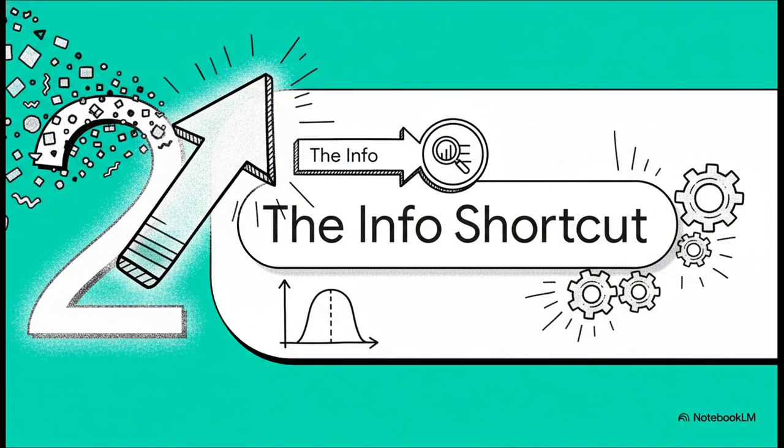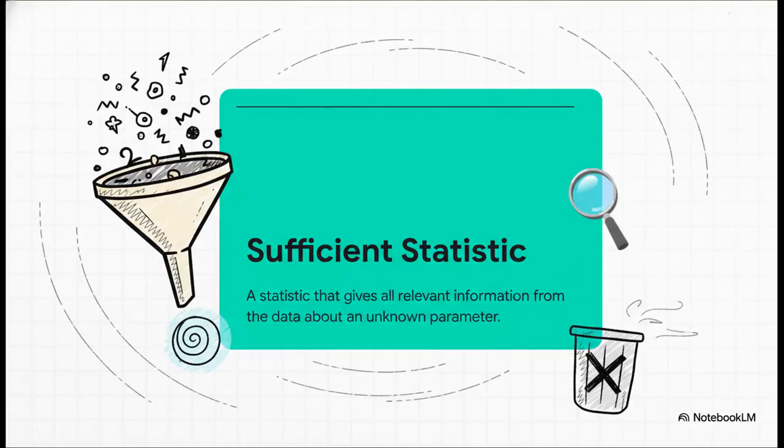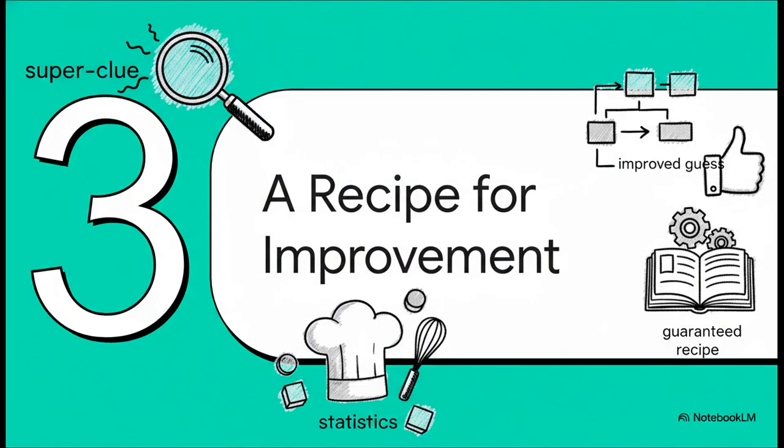But how do we get there? We need a way to take all of our sample data and kind of boil it down into one single super powerful clue. We need an information shortcut. And that shortcut is called a sufficient statistic. It's this one value that you calculate from your sample that contains all the important information you need. It's like a perfect summary. Once you have it, you could literally throw the original data away and you wouldn't lose any key insights. It's that powerful.